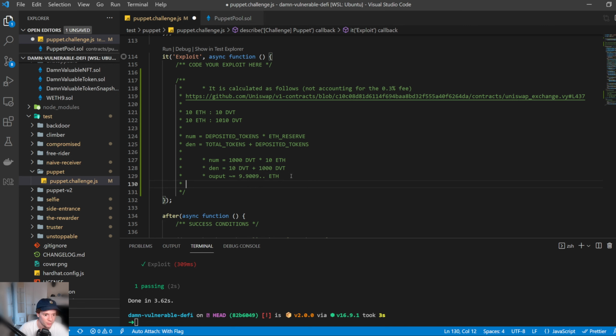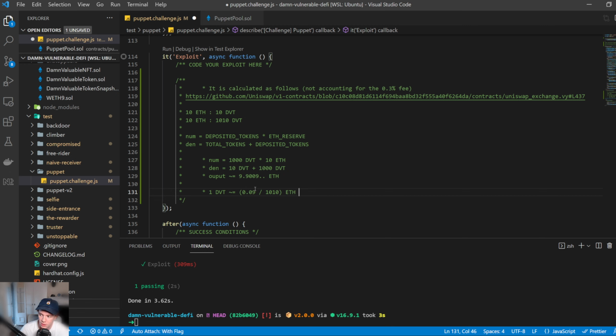Which means that gives us a leftover amount of ETH in the reserve of 0.09. Now, if you have 0.09 ETH and 1,010 DVT tokens, you have heavily devalued the DVT token, such that it's almost worth nothing. So one DVT is approximately equal to 0.09 divided by 1,010, which is a super small number, right? So this is how we're manipulating the market.